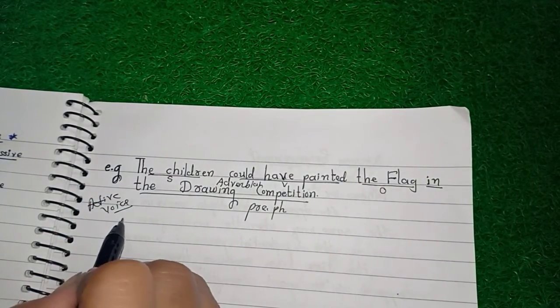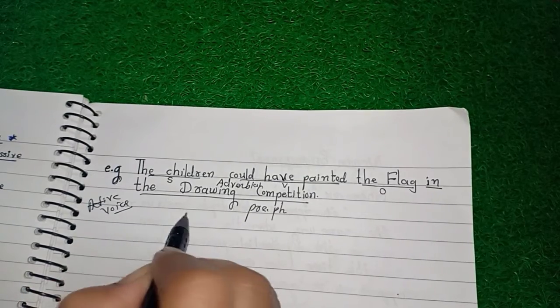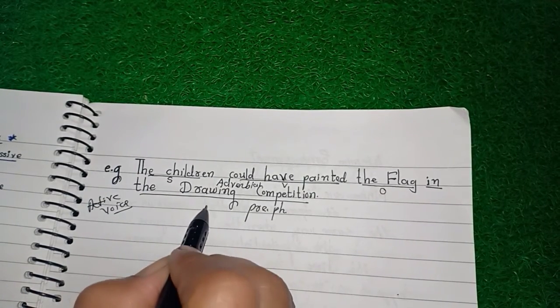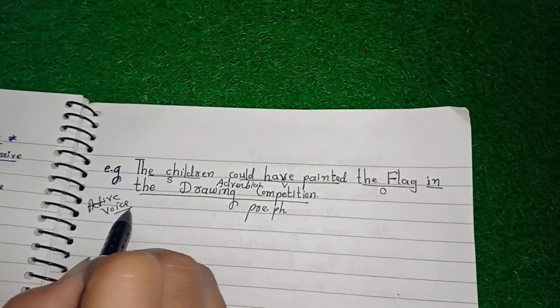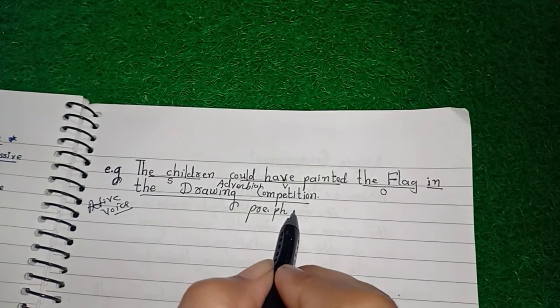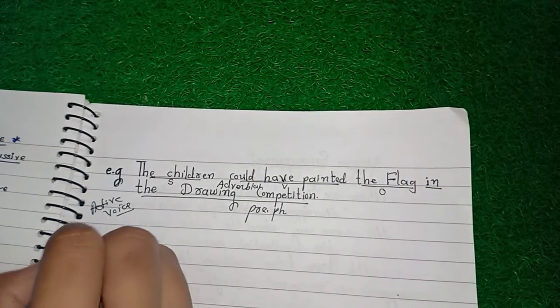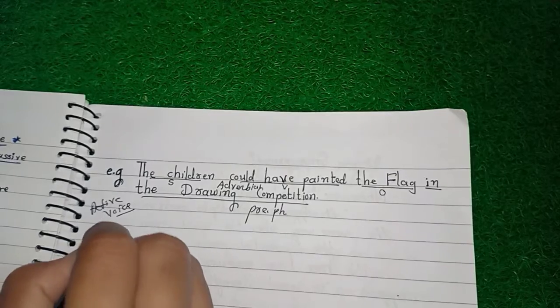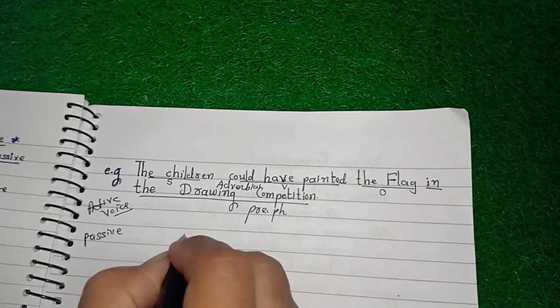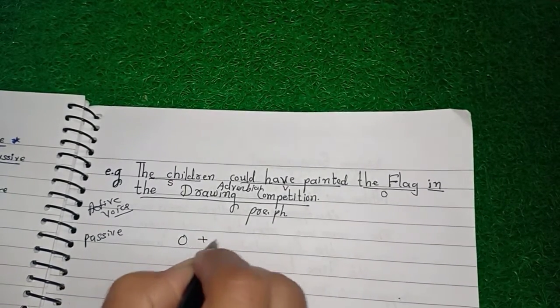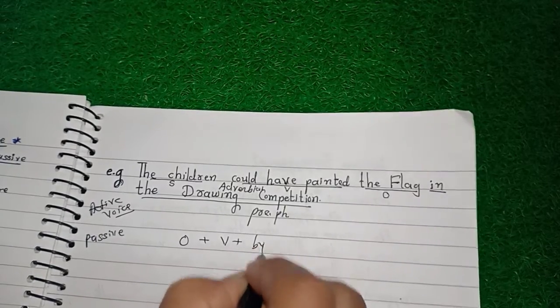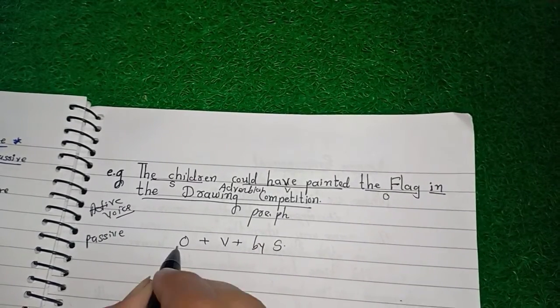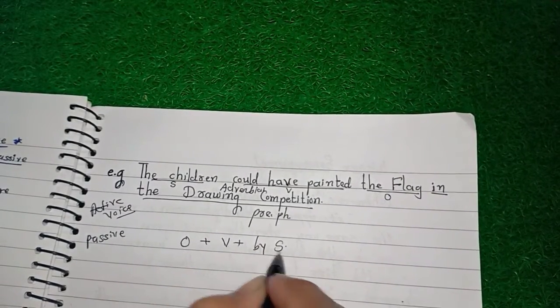This is the structure of active voice: whenever we solve sentences in active and passive, the active voice consists of SVO structure. In passive voice, you have to use O plus V plus by S. It means object plus verb plus by subject.